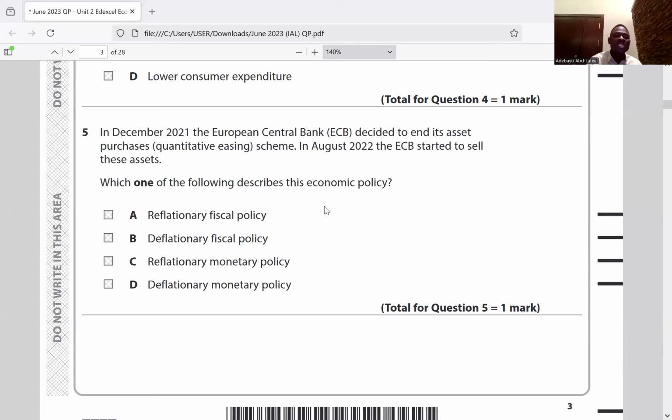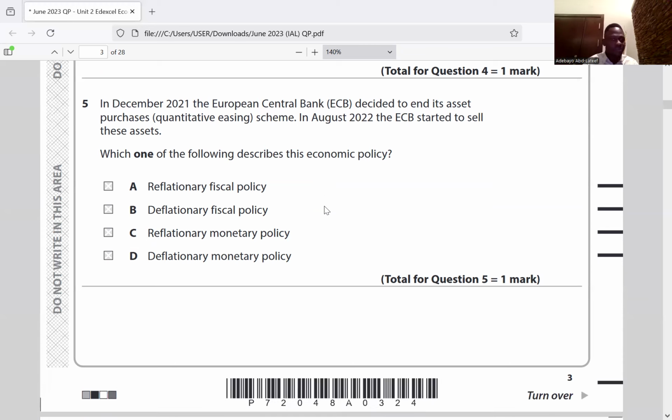If the ECB starts selling its assets, it is not reflationary fiscal policy or deflationary fiscal policy, because fiscal policy is the use of taxation and government spending. So here we're talking about monetary policy. So it is not A or B, because A and B are about fiscal policy, which is taxation and government spending. The central bank is only about monetary policy. And reflationary is used when it comes to recession, so it's not. It's deflationary, which talks about a reduction in price. So the answer is D for question 5.